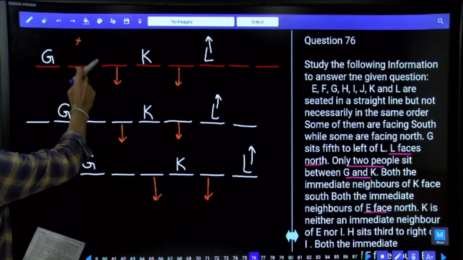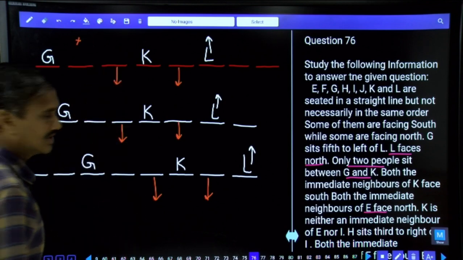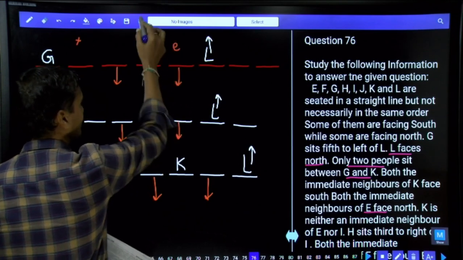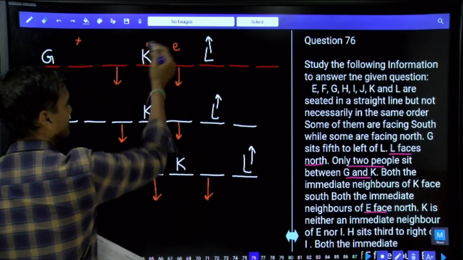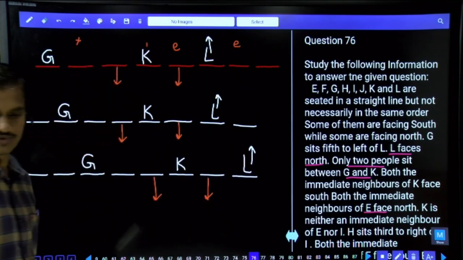E cannot be at this place because one of the neighbors of E is facing south, which is invalid. Can E be at this place? Yes, there is a possibility. If E is here, then K is facing towards north. There is a possibility for this E. If E is here, yes, there is a possibility. There are two different possibilities for this E.